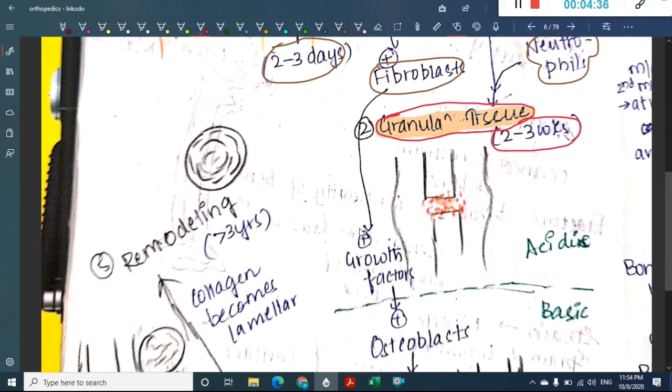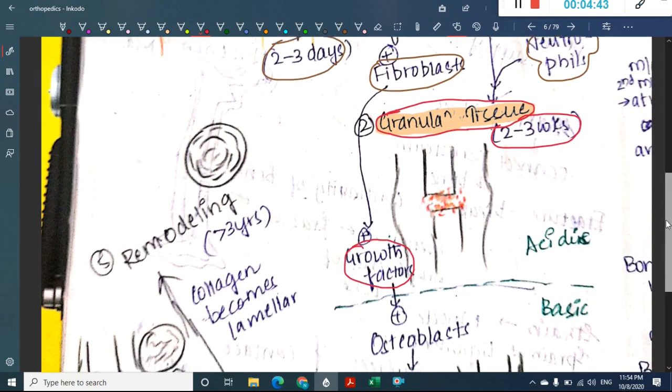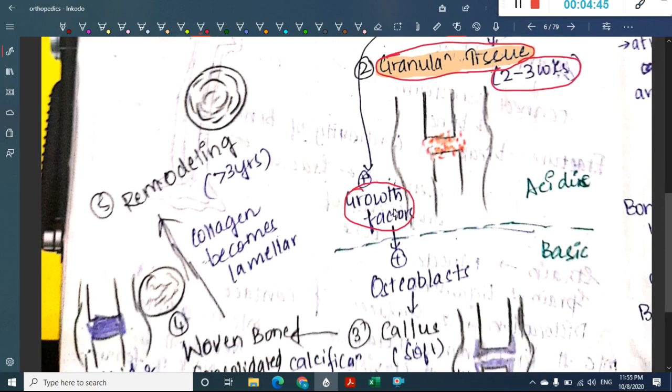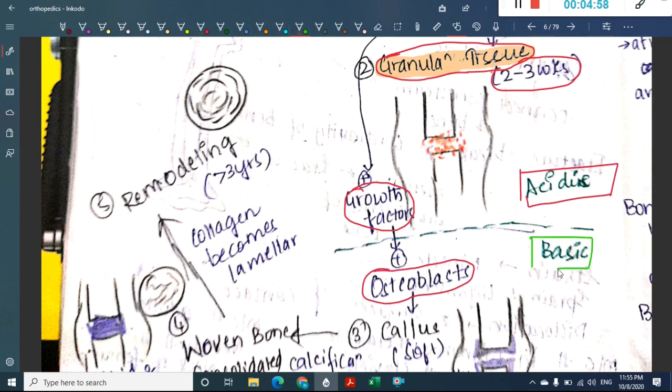Then after that, what happens? These fibroblasts in these 2 to 3 weeks form growth factors, and this granulation tissue is laid. Once these growth factors get activated, they will activate the osteoblasts, and during this process the acidic pH present at the fracture site gets converted to basic pH.